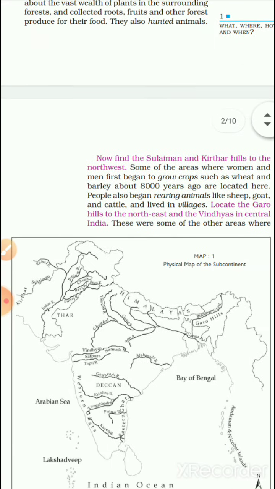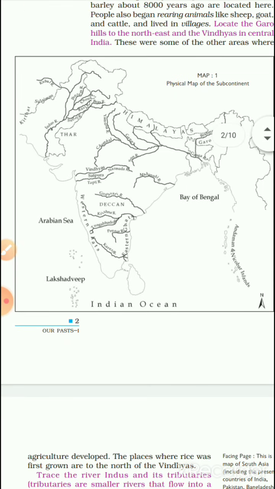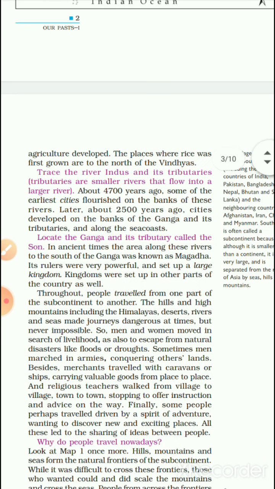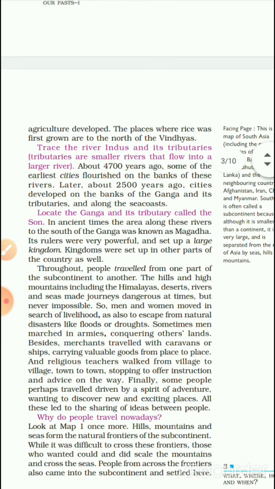People generally lived near the bank of a river so they could survive easily, and without water it is not possible to survive. If you trace the river Sind and its tributaries, you can see that about 4700 years ago some of the earliest cities flourished on the banks of the river. Later, about 2500 years ago, cities developed on the bank of the Ganga and its tributaries, and along the sea coast.